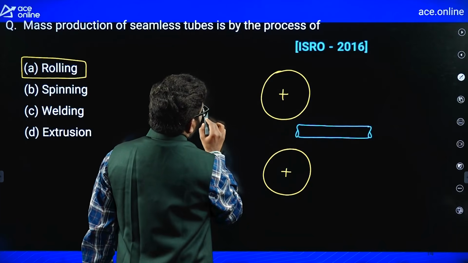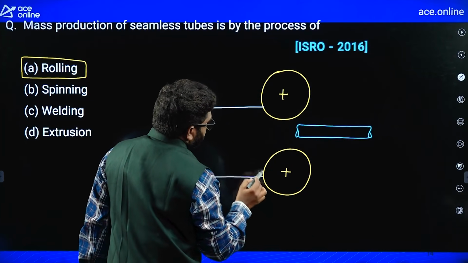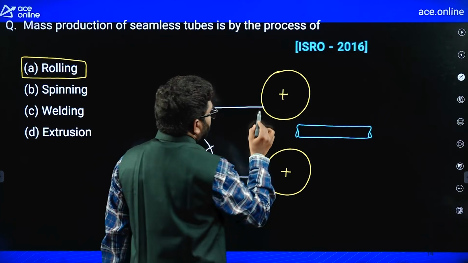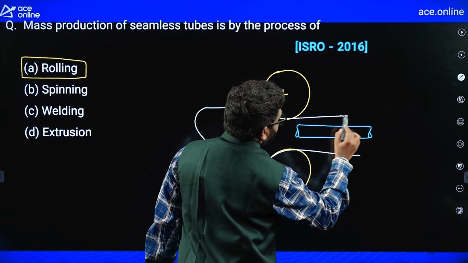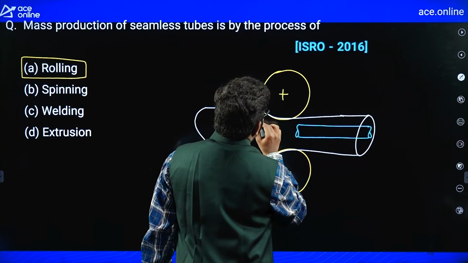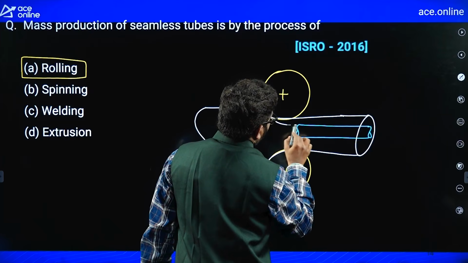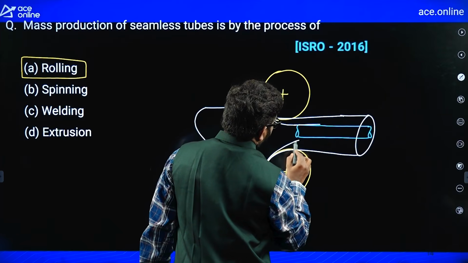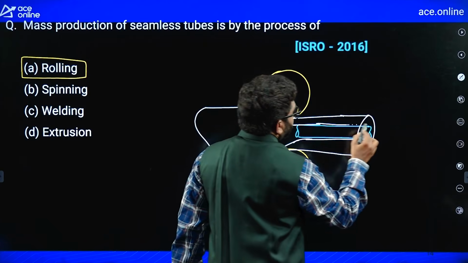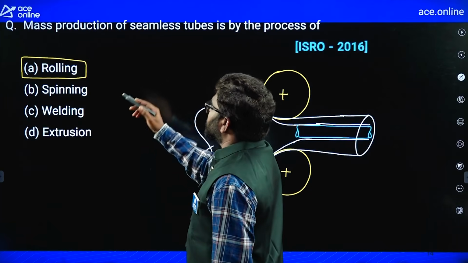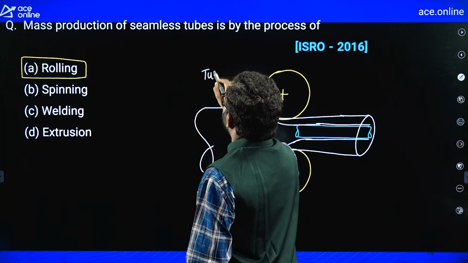If I want to make a tube here, the workpiece material is going to deform like this, so that it forms like this. Like that you can make continuous tubes. So that is called tube piercing.